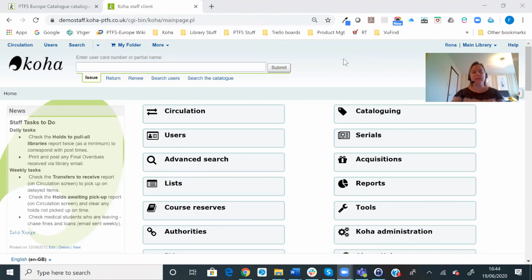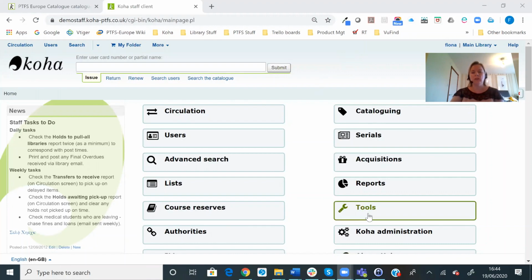What's on my mind today is thinking about libraries reopening and letting the borrowers know of possible reduced services and so on, and thinking of using tools within Koha to publish that information. So I'm going to start by looking at the news facility that's available within Koha.